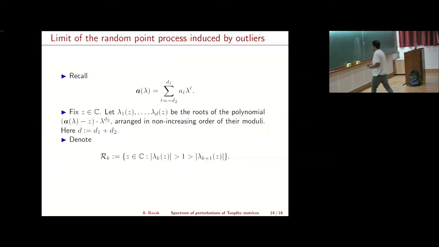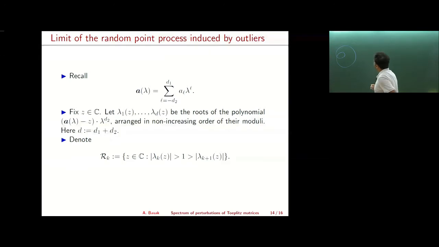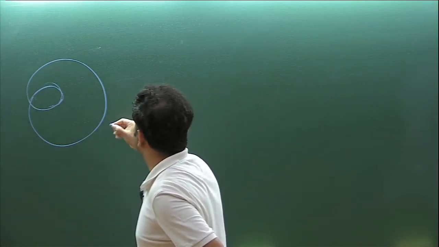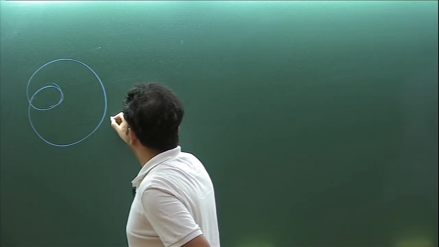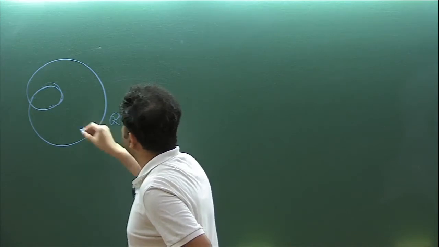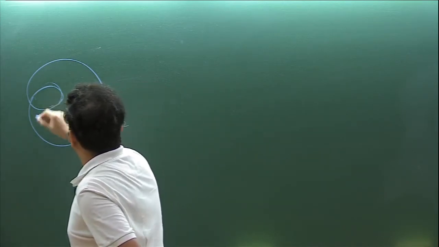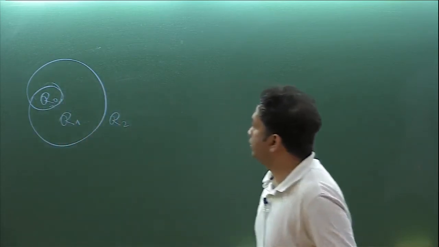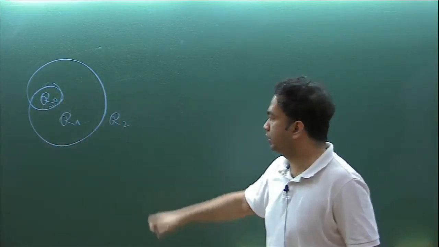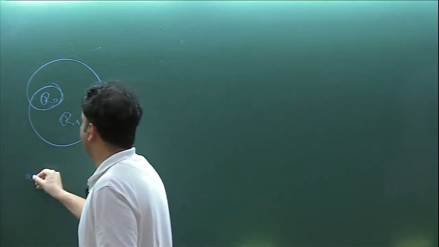For example, in example 2, I have this limaçon. This will be region 2, this will be region 1, this region 0.